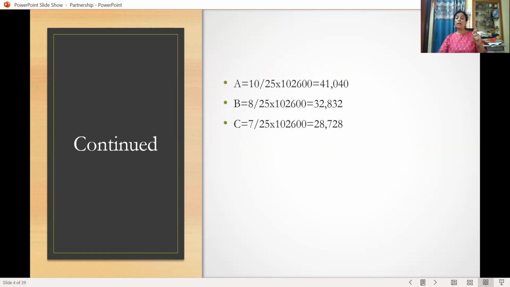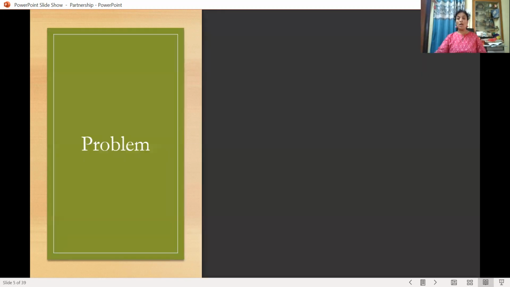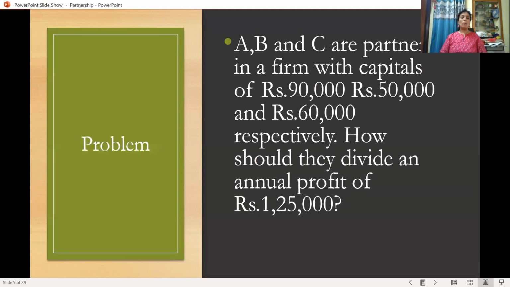Now we have calculated the profit to be distributed among A, B, C. So A gets a profit of 41,040, B gets a profit of 32,832, and C gets a profit of 28,728. I hope you have understood. And let us go for one more problem. A, B, C are partners in a firm with capitals of 90,000, 50,000, and 60,000 respectively. How should they divide an annual profit of 1,25,000? So once again, read the problem.